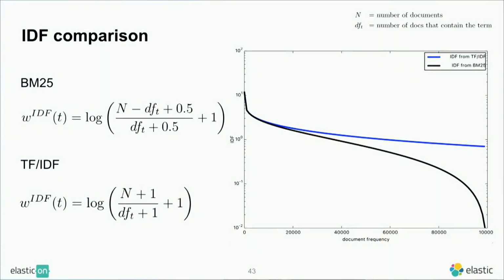In comparison to TF-IDF, it doesn't have this S shape, this blue curve here. But again, it's pretty similar. It's a similar concept. Okay, so I'll give you our monster again. This is the IDF part of BM25, and again, it's similar to TF-IDF.